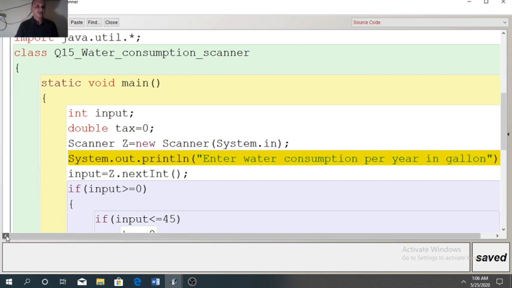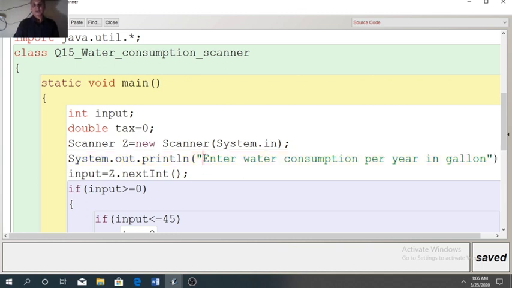Whenever you design a program with the Scanner class or BufferedReader, a message should be displayed first before taking input. When you run this program, this line will appear on the terminal window, so by reading the message, the user will be clear that the computer is asking for a value.